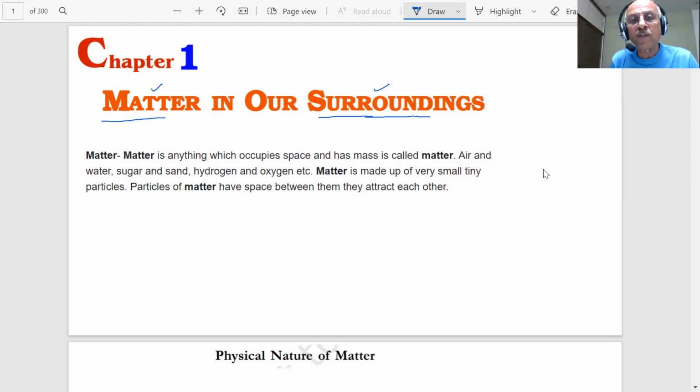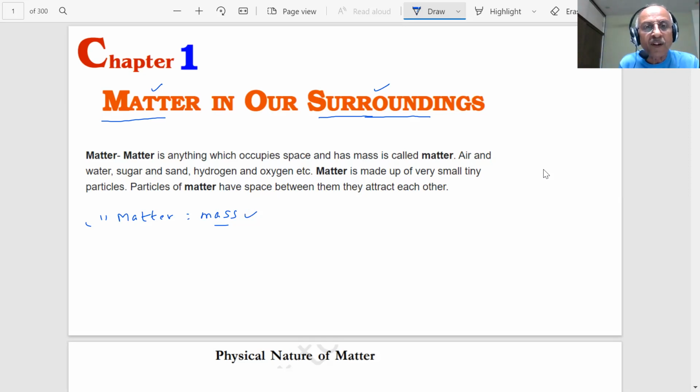So in other words, students, if anything is matter, it must have a mass, however small it may be. There cannot be any particle which doesn't have a mass. The mass could be very, very small or very, very large, students. The mass of Earth is very large. The mass of a dust particle is very small, and there are particles in science which have very, very small masses. We will be studying that.